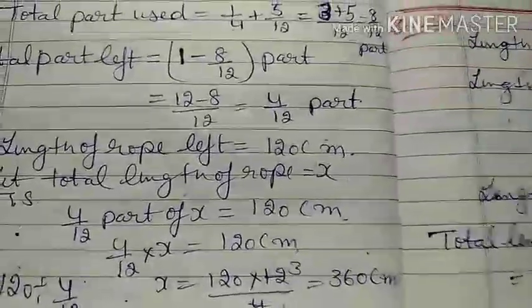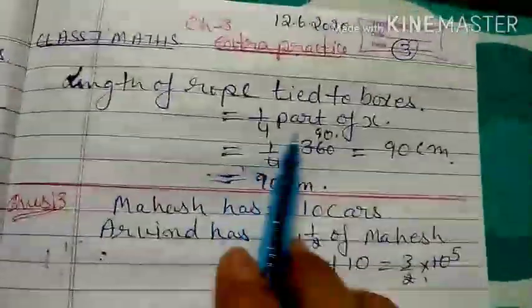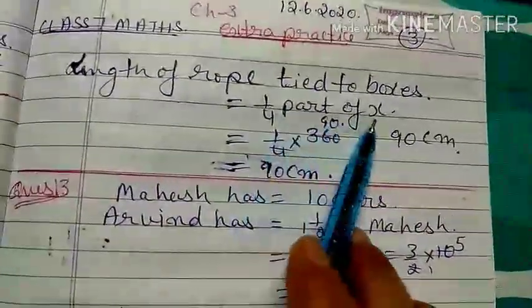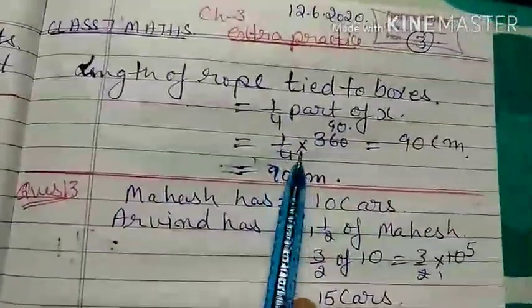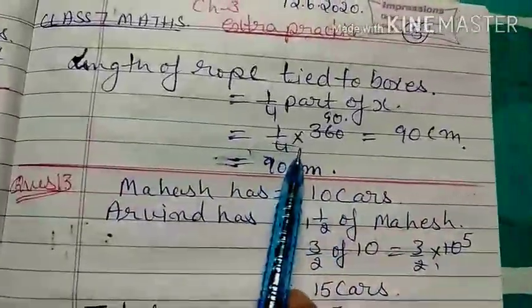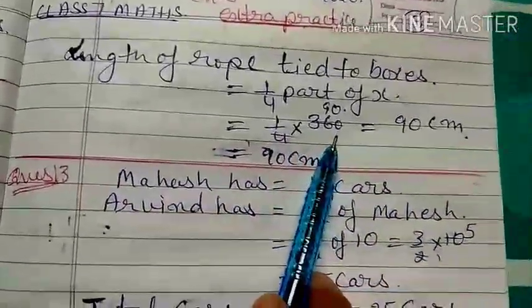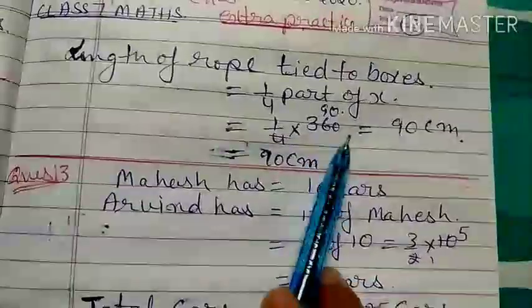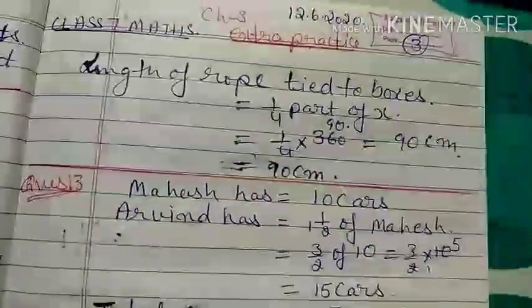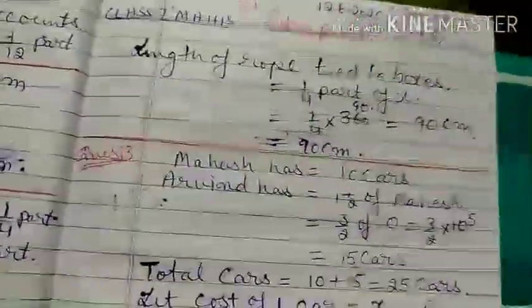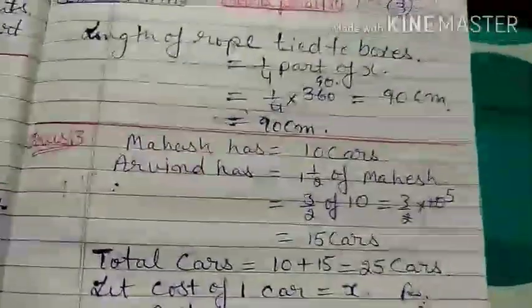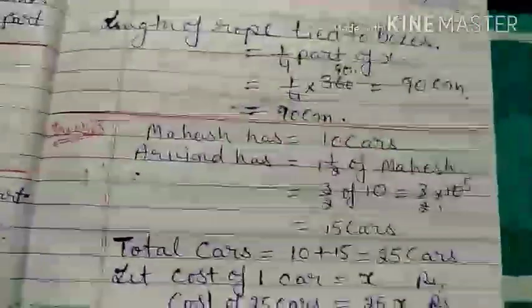Now you have to find how much length of rope is used to tie the boxes. Now length of rope tied to boxes is 1 by 4 part of x, that is 1 by 4 multiplied by 360. 4 1s are 4, 4 9s are 36, and that gives me 90 centimeter. That means the length of the rope used to tie the boxes is 90 centimeter.